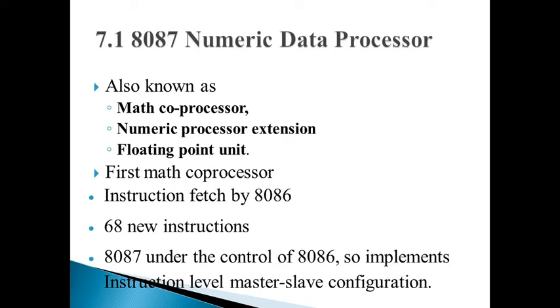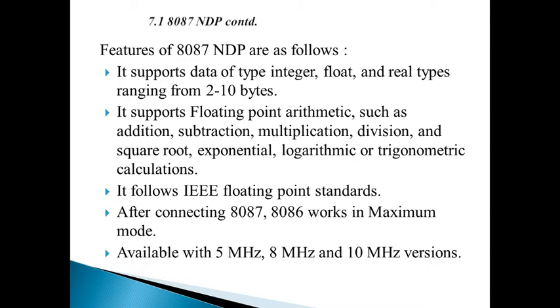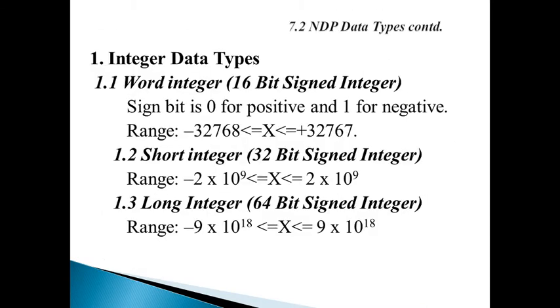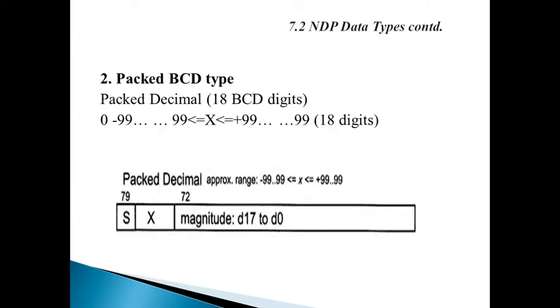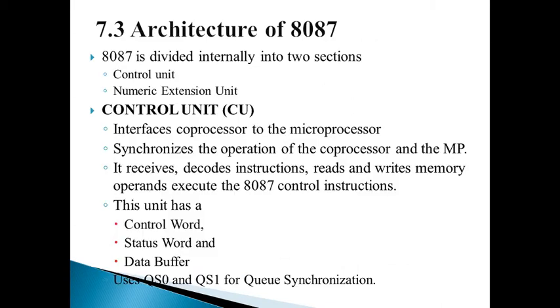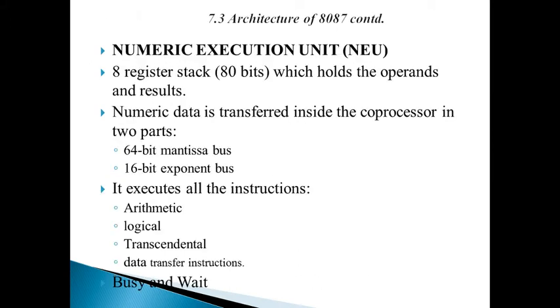So in the first lecture we covered some basics regarding the 8087, features of the 8087, and NDP data types with simple explanation. We had not covered any examples regarding this and started with the architecture of 8087. The architecture is divided into two sections, the control unit and the NEU, numeric execution unit, and we have seen the details regarding this.